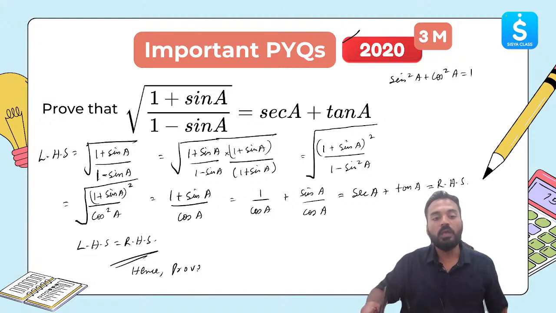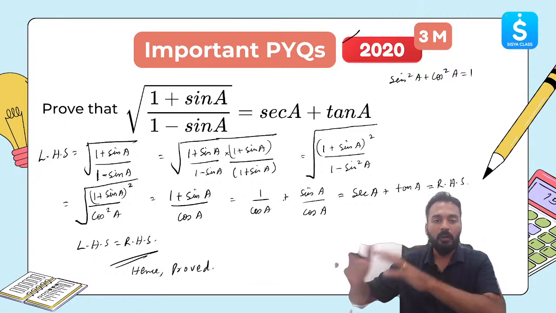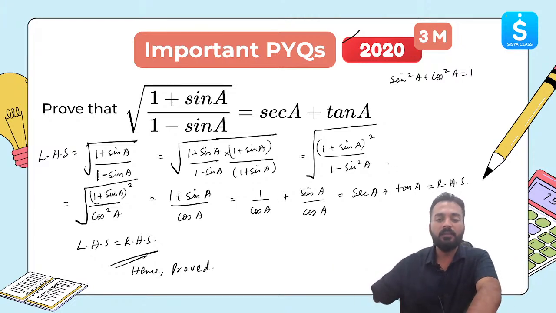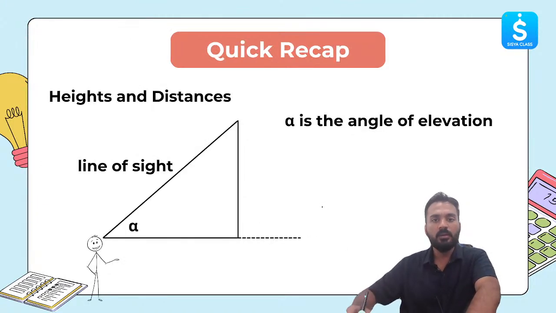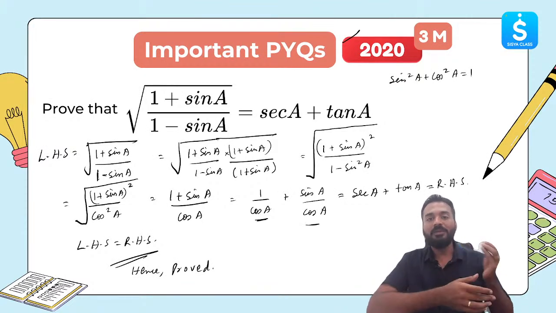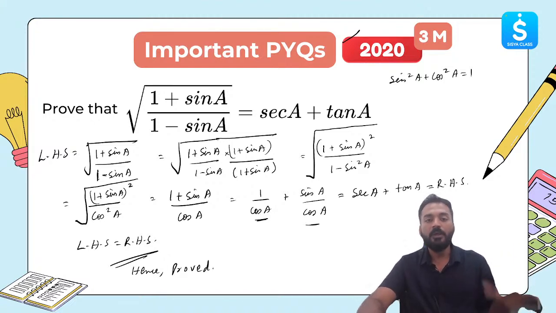Clear? So this was asked for 3 marks again. In this, we used the approach of rationalizing the denominator. Once we rationalize the denominator, we easily get out of the square root as well, and we also took the help of trigonometric identities as well as reciprocal ratios, and for tan A we used sine A by cos A. Clear? Let's move ahead. Now till here, all the types and varieties of questions from chapter number 8 which have been asked in your previous year papers, we have covered all of them.